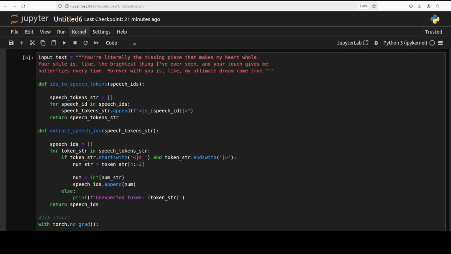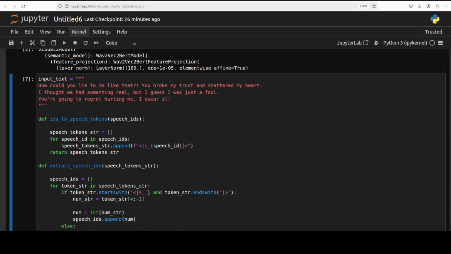So you see, wherever there is a comma, it is pausing, which is quite good. So look, I think the model is quite good. Very impressed by the quality of it. Finally, let me try it maybe with another, maybe angry emotion. So let's see how it performs.